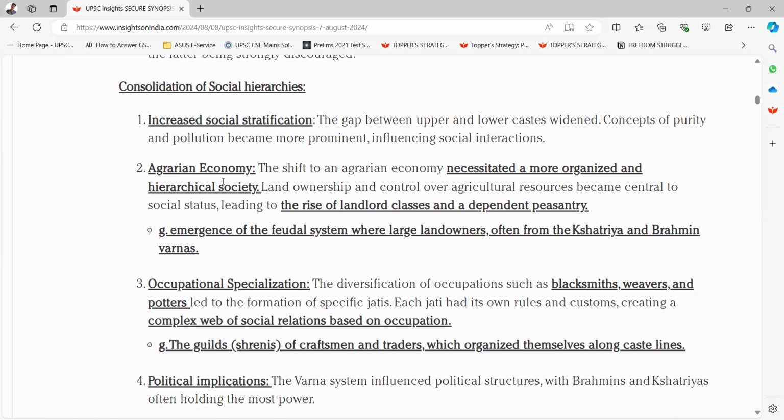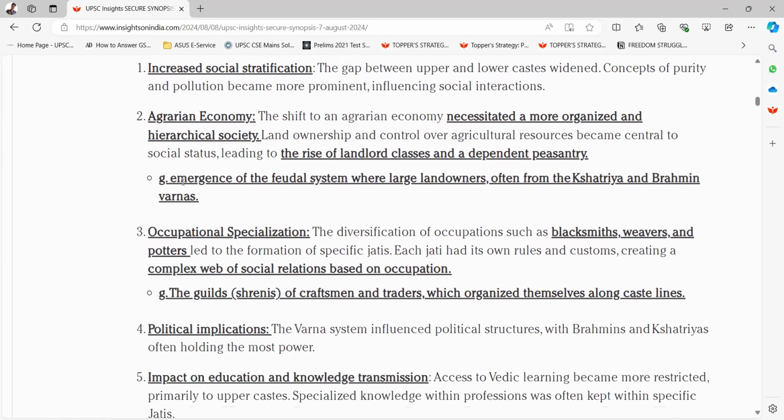Second is agrarian economy. The shift to an agrarian economy necessitated a more organized and hierarchical society. Land ownership and control over agricultural resources became central to social status, leading to the rise of landlord classes and a dependent peasantry. Example, emergence of the feudal system, where large landowners, often from the Kshatriya and Brahmin Varnas.